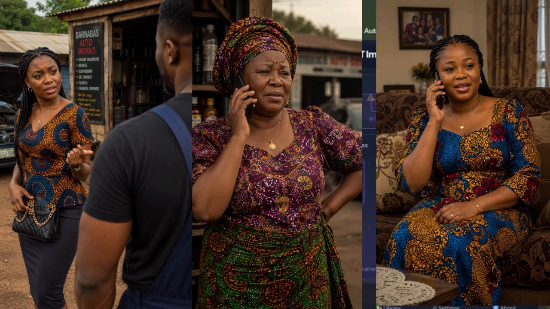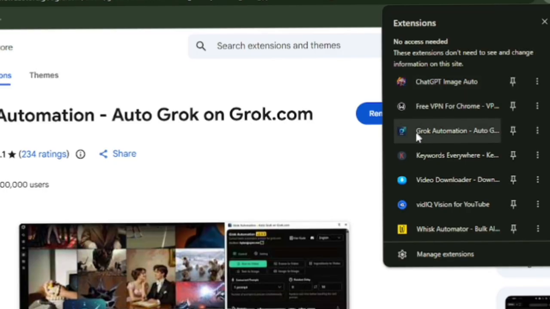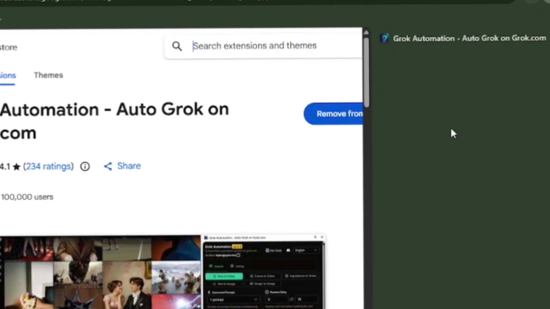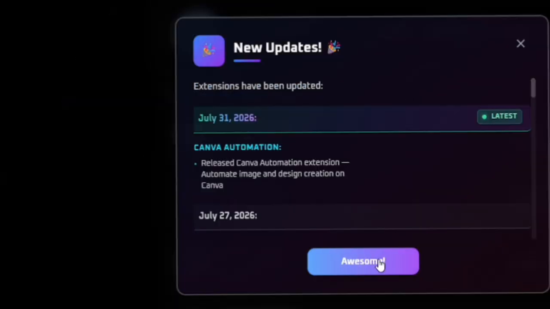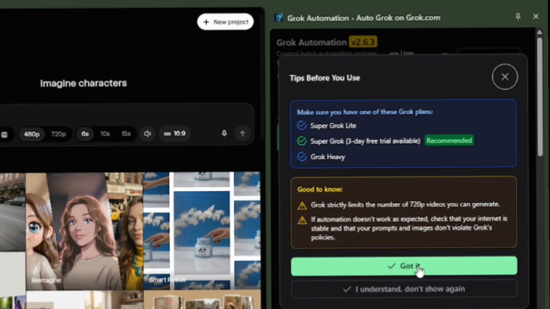Now we have all the images we need for our dialogue scenes. Now we need to animate those dialogue scenes we created and make the characters talk. For this, I'm not using Flow AI. I am using Grok Automation. Still go to your Chrome browser and search for Grok Automation. Add the extension. Then go to the extension symbol and add it so that it appears among your browser extensions. Click on navigate to Grok and then click on got it.